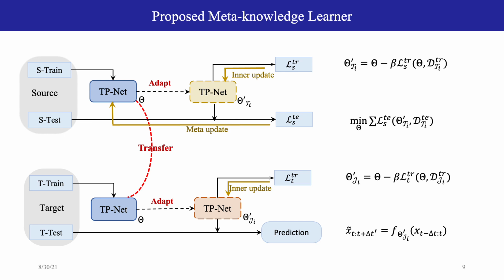parameters. To perform traffic prediction on the target region, the learned parameter will serve as the initial parameter, similar to the inner update of training process. Training set, including a few examples, is used to update the parameter. Then we can use this updated network to perform the traffic prediction task on target regions.